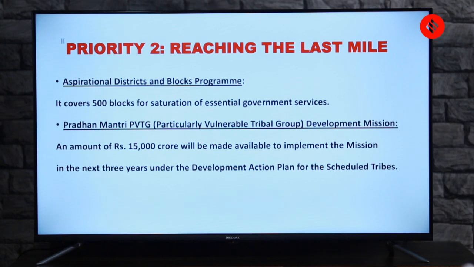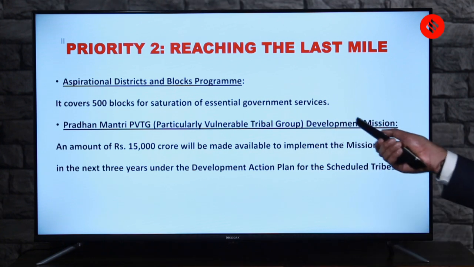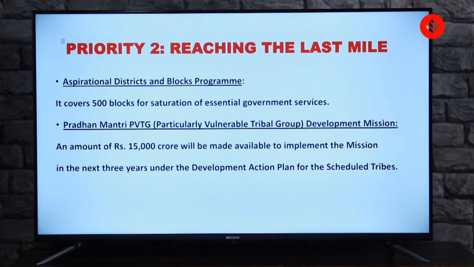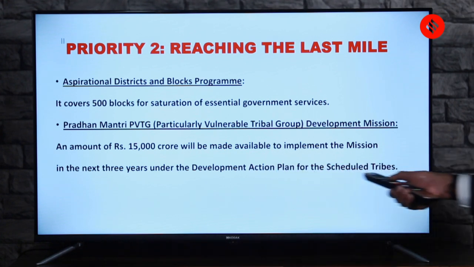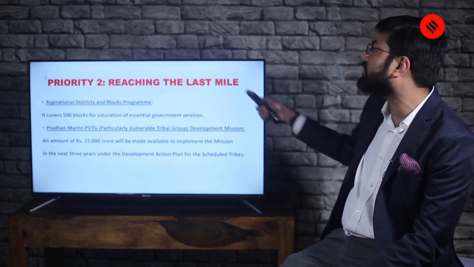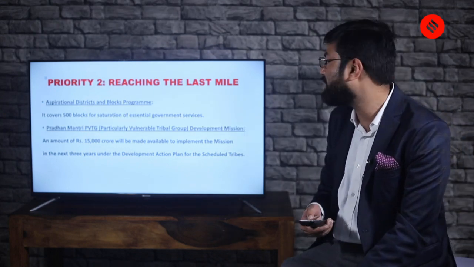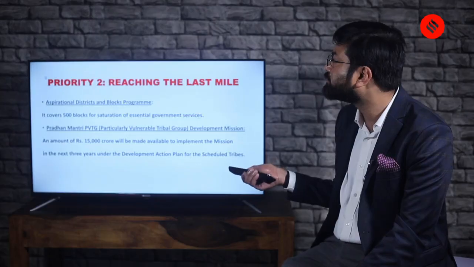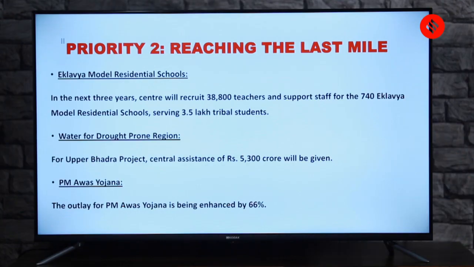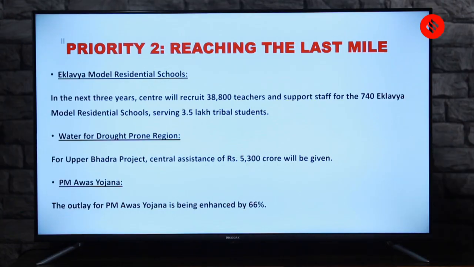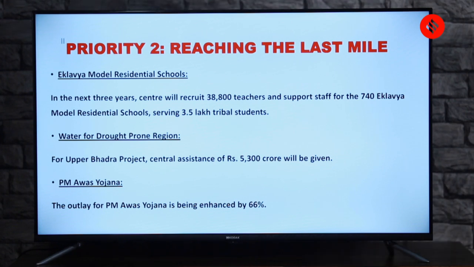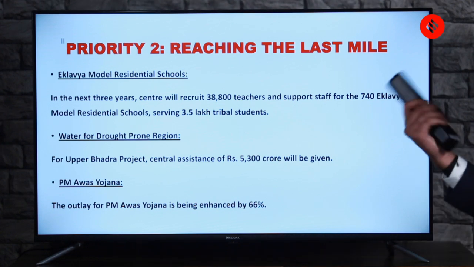So for PVTG, an amount of 15,000 crore will be made available to implement the mission in the next 3 years under the Development Action Plan for Scheduled Tribes. So you should remember this is the action plan, and under this action plan you have this Pradhan Mantri PVTG Development Mission. Then you have the Eklavya Model Residential Schools. By the word Eklavya, it should strike you who is the target audience, or who are the target beneficiaries of this particular scheme or the schools.